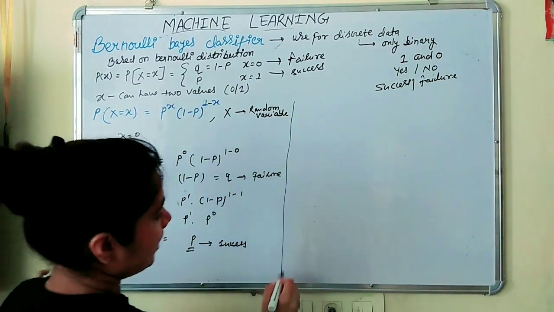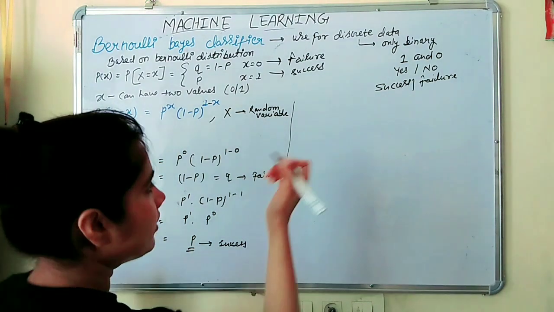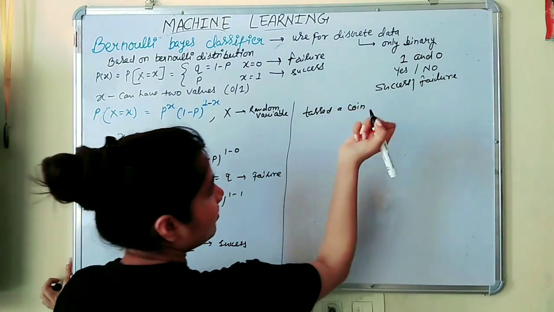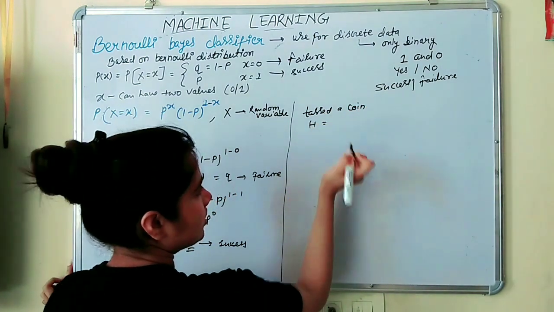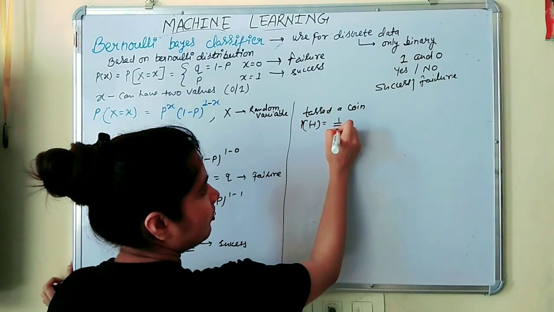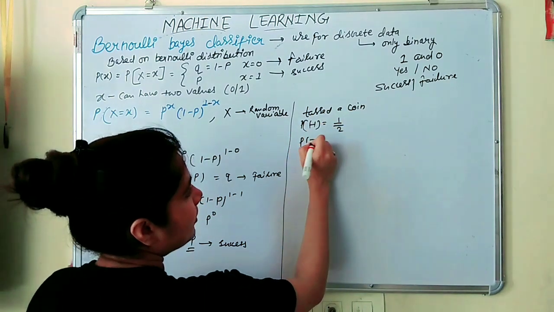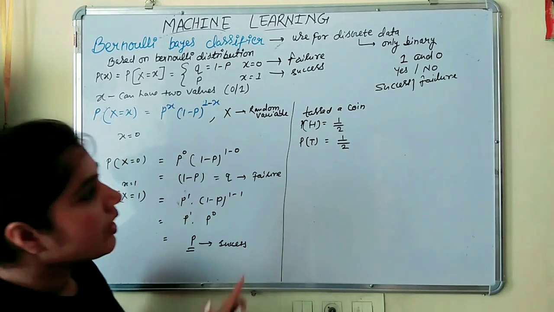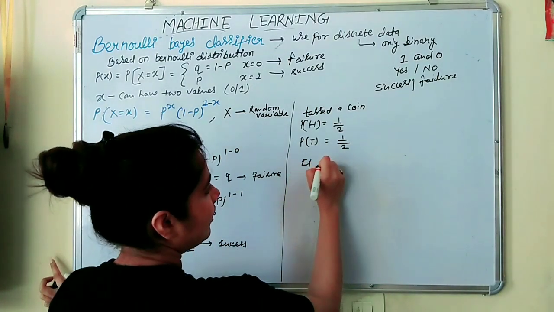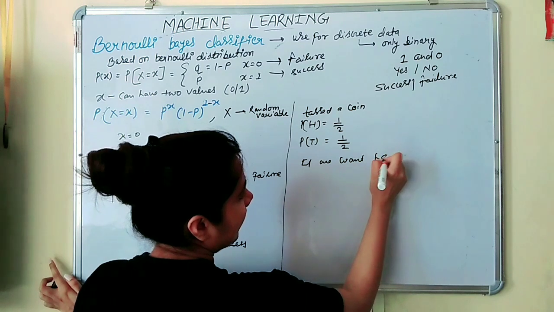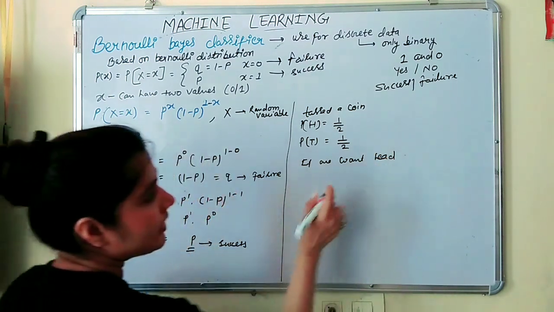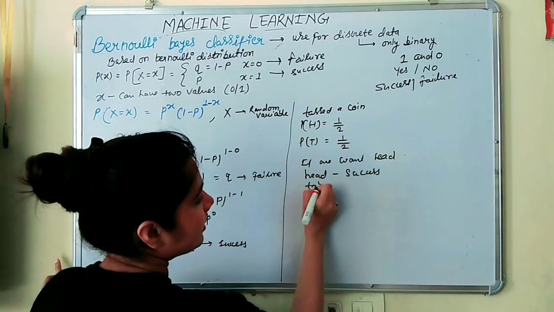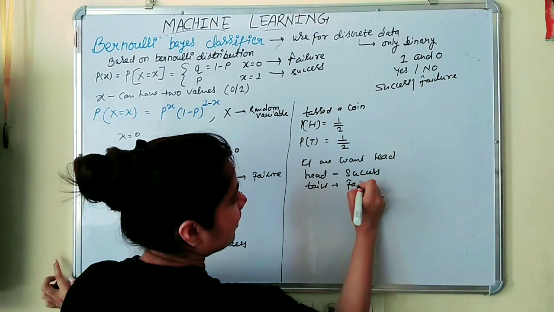Now just see one example. Suppose I am tossing a coin. What is the probability of getting heads? That is 1 by 2. We know this. And what is the probability of getting tails? That is also 1 by 2. Now, if we want heads, that head will be a success for us, and if we get tails, that will be the failure.